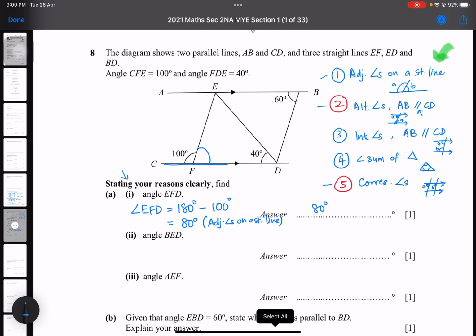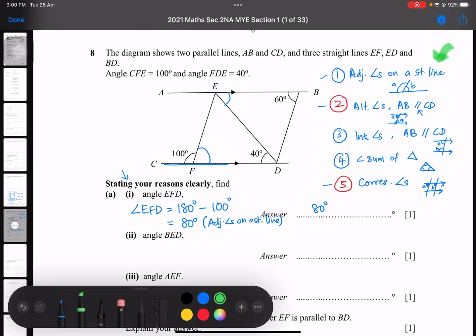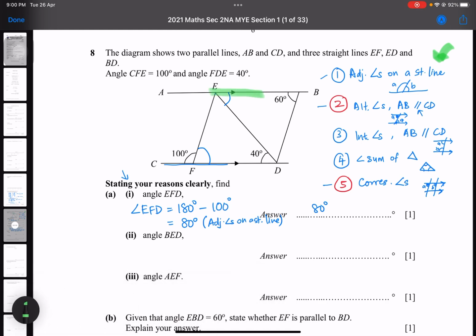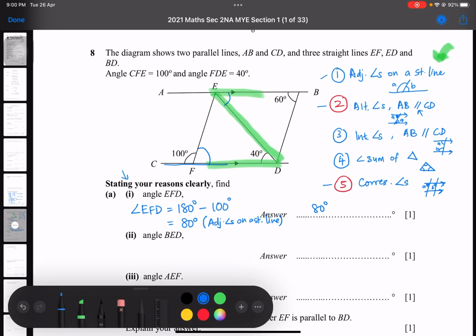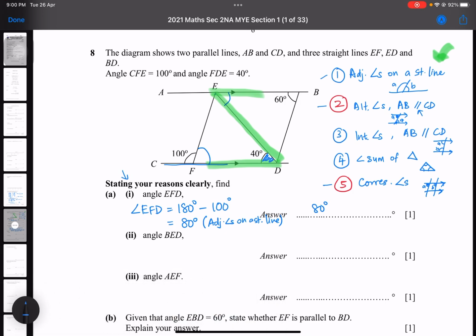Okay, angle BED. Angle BED is over here. Can you see the parallel lines? And we have a Z. So you look at property number 2, alternate angles. Can you see that these two lines are parallel, and then there's a Z there. So this is 40 degrees, and in other words this one will also be equal to it, 40 degrees.